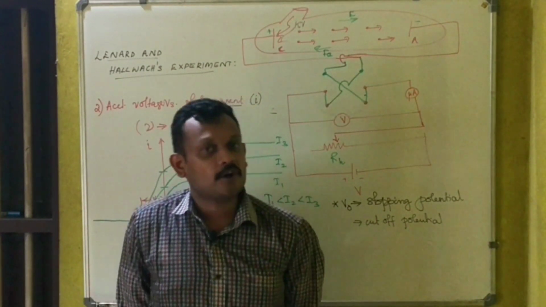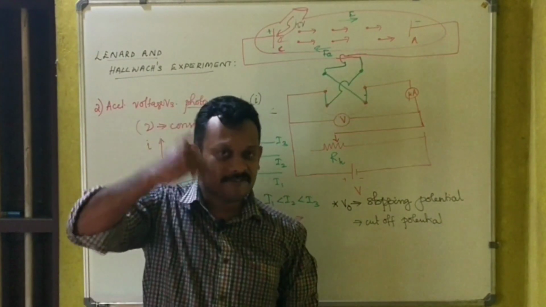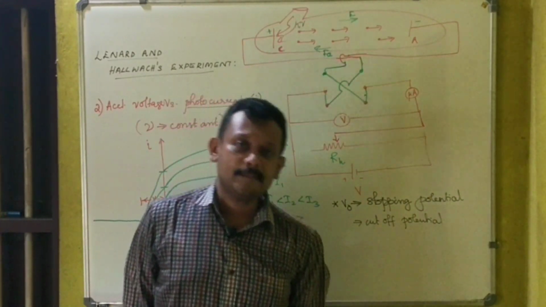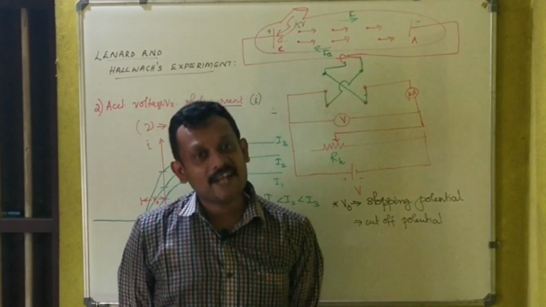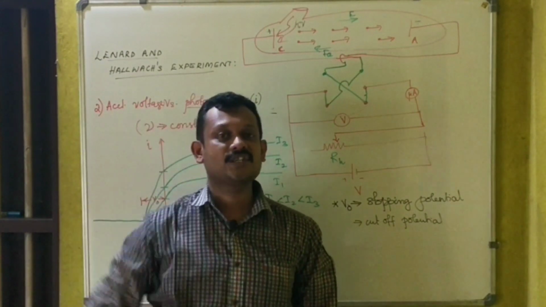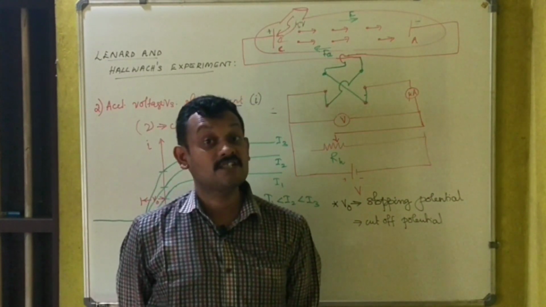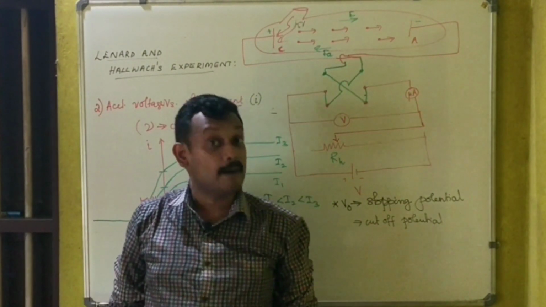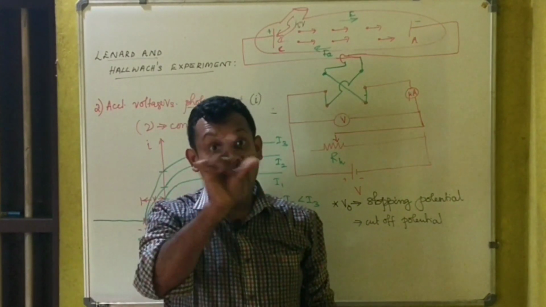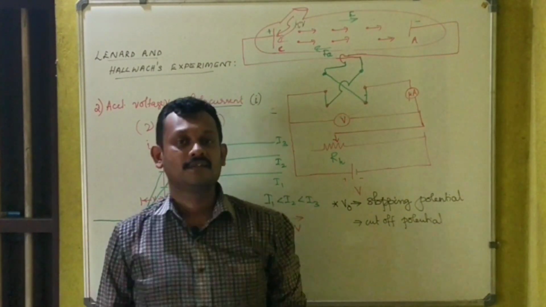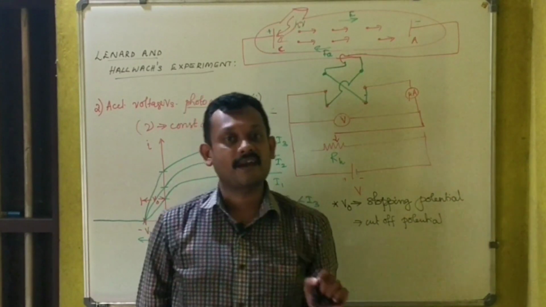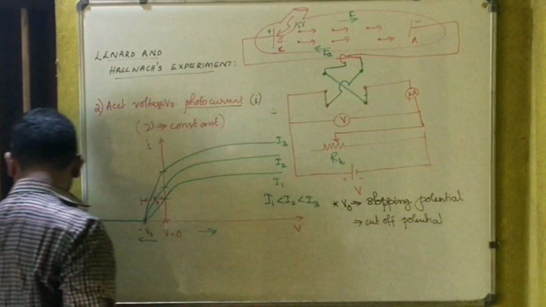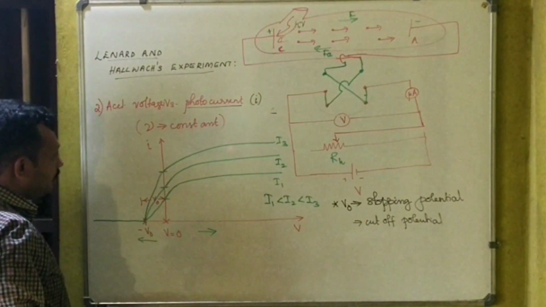Minimum value of the reverse potential at which the photoelectric current just reduces to 0. I repeat once more, it is the minimum value of the reverse potential at which the photoelectric current just reduces to 0. That potential is called stopping potential or cut-off potential.